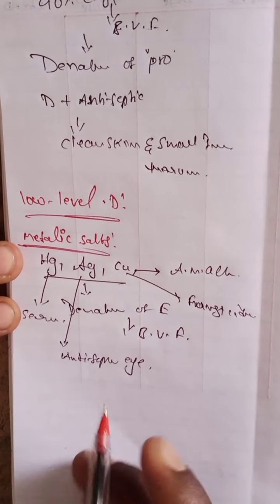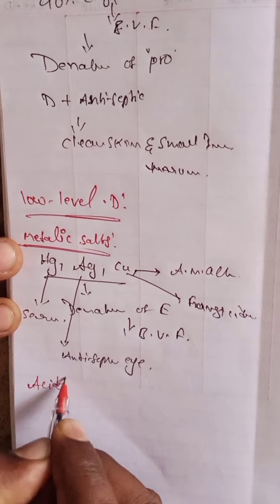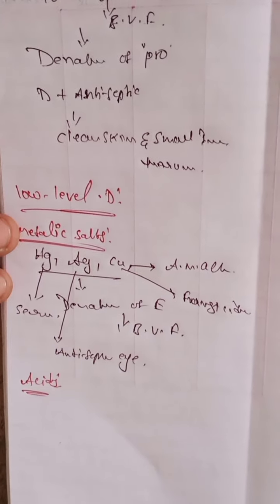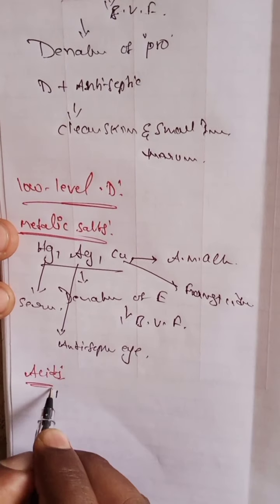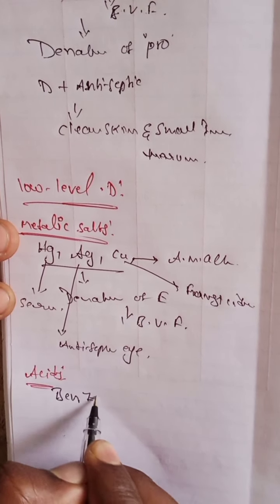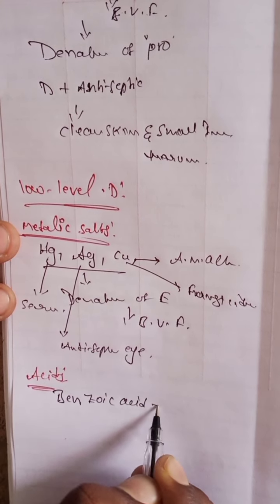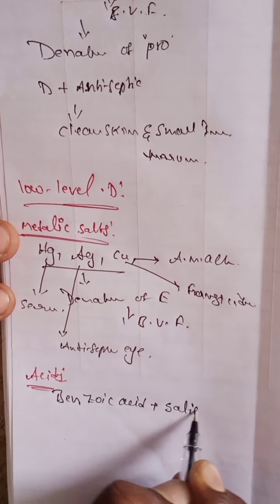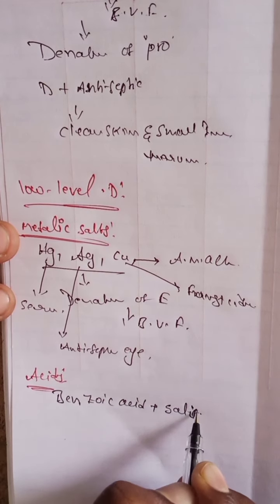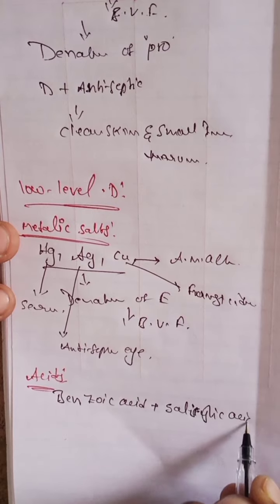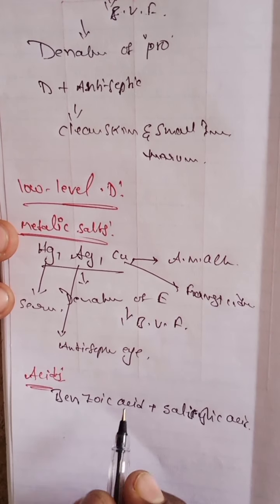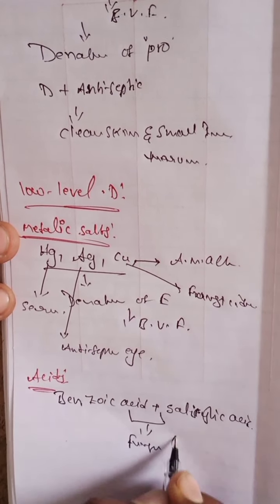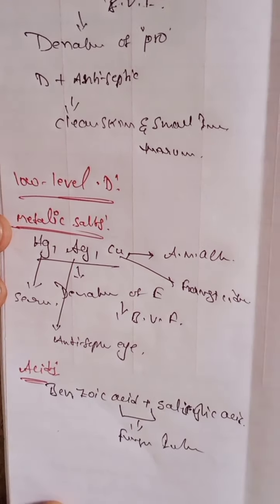So some acids are also examples. Which acids are there? Certain acids are used as antiseptics, like benzoic acid and salicylic acid. Benzoic acid and salicylic acid are used for fungal infections. So this is the low level of disinfectants.